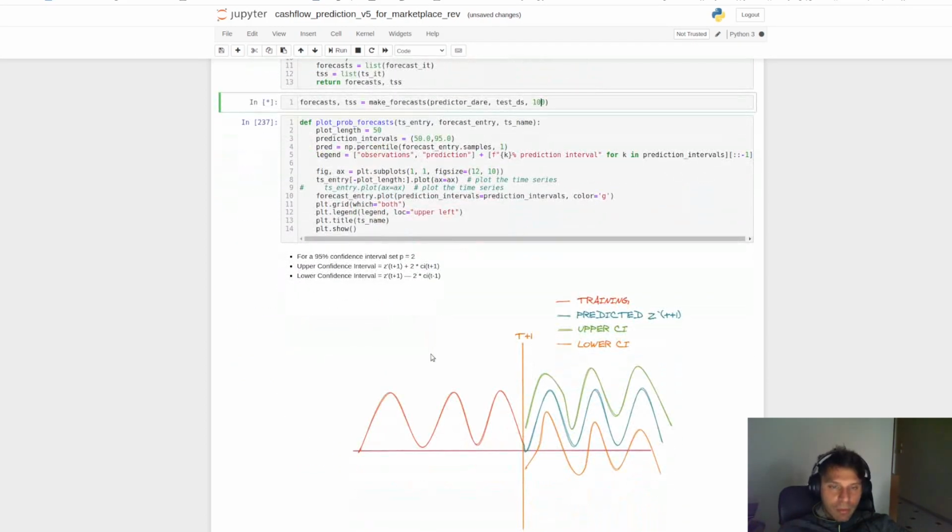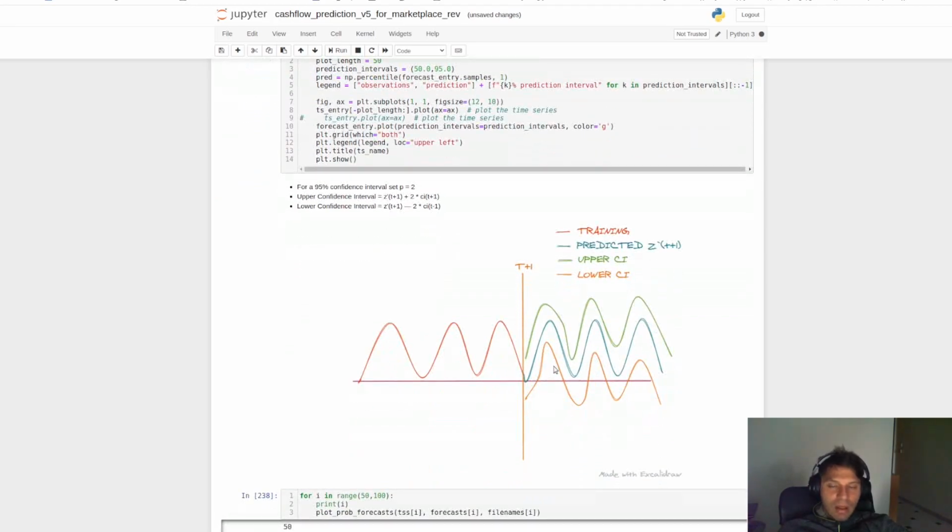When we said that we have a probabilistic model, that means that the results will look something like this. This is the historical values, the ones that we used for training. The predicted mean values, let's say, is the blue line, and the green line and the orange line are the upper and the lower confidence interval.